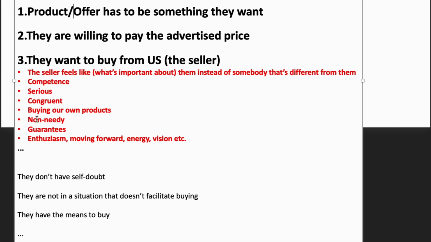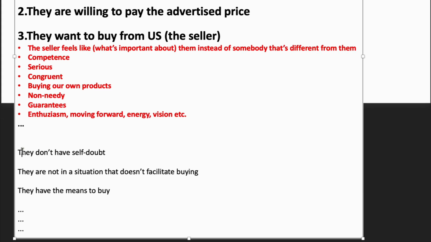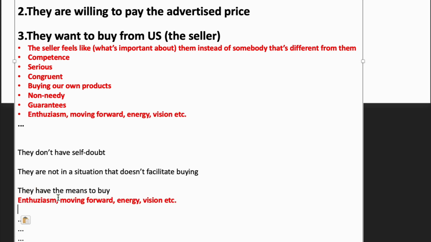This is unknown, right? Now, those other things, like they don't have self-doubt, they're not in a situation that facilitates buying, and they have the means to buy, right? Here's what's useful here, right? And this is quite awesome. It's that we want to copy competitors that don't have many payment options available, right?